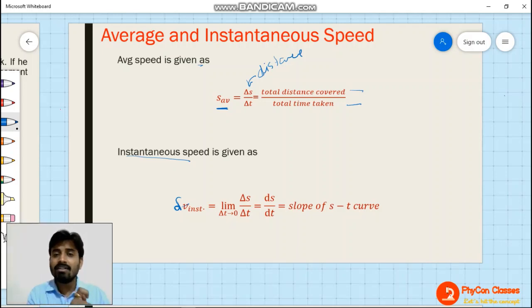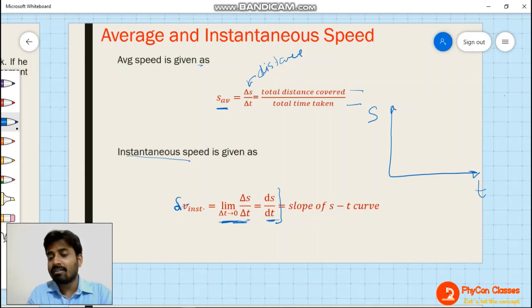For a particular time, if somebody is asking, that is going to be an instantaneous thing, and for an instantaneous thing, the time has to be very, very small, and that very, very small time is nothing but differential time written as dt. That means when delta t tends to 0, then delta t can be written as dt. So ds by dt is going to give you instantaneous speed, and I have already explained to you that ds by dt is nothing but the slope of the s-t curve. S and t means distance and time curve.